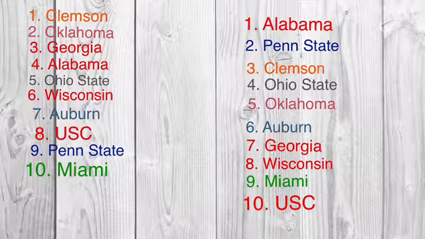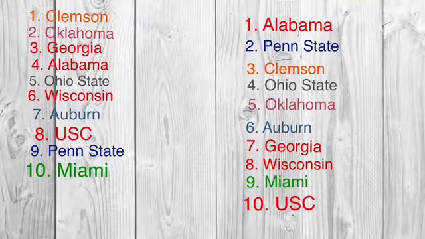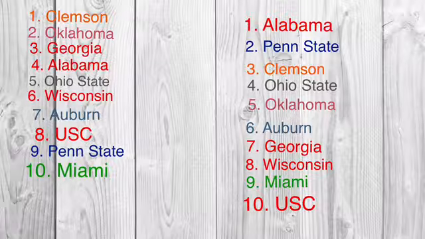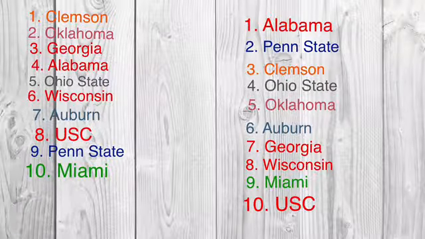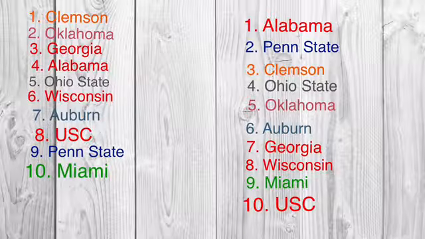Now on the left here is the original top 10, but now I'm going to show you the new top 10. Coming in at number 1 is Alabama, 2 Penn State, 3 Clemson, 4 Ohio State, 5 Oklahoma, 6 Auburn, 7 Georgia, 8 Wisconsin, and then far behind Wisconsin and the rest of them were Miami and USC with 3 and 2 respectively.